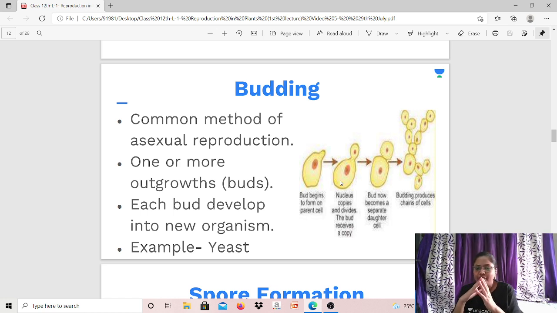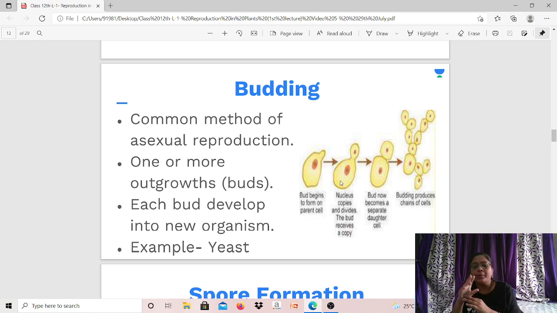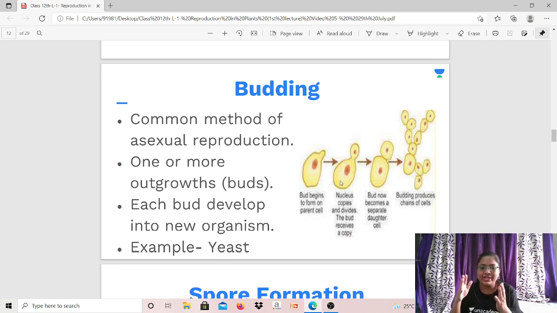Now, this is a common method of asexual reproduction. In most of the living organisms, it is seen. And as you can see, one or more outgrowths, that is buds, are formed in this process. And then each bud develops into a new organism. For example, yeast. Then there is one more example, hydra. Yeast is an example of fungi, but hydra is an aquatic animal. Theek hai? So the process of budding remains the same. The principle behind it remains the same. Let's discuss the example of yeast.